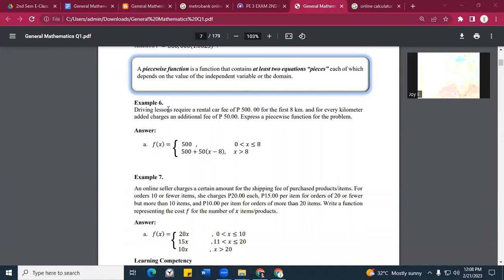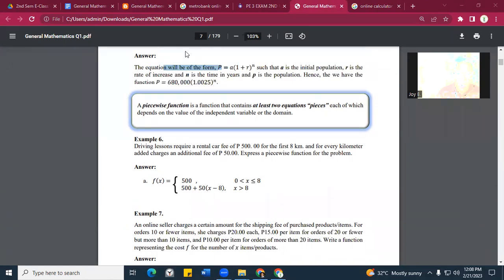Now, so let's move on to the next lesson we have. We have the word piecewise function. Ano ba yung piecewise function? Kapag sinabi yung piecewise function is a function that contains at least two equations or pieces. Again ha, kapag sinabing function, meron tayong dalawang equations. At least two. At least. Again, kapag sinabing two, minimum ng two equations na tinatawag nating pieces, each of which depends on the value of the independent variable or the domain.